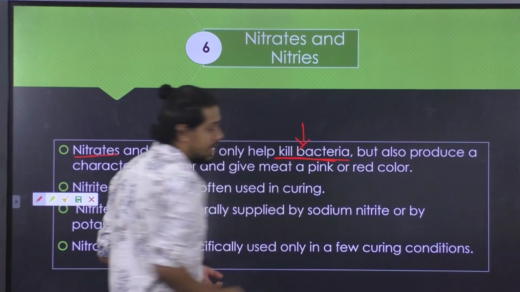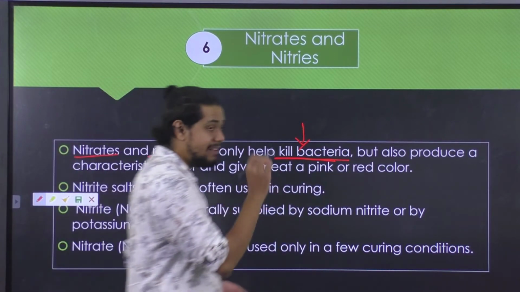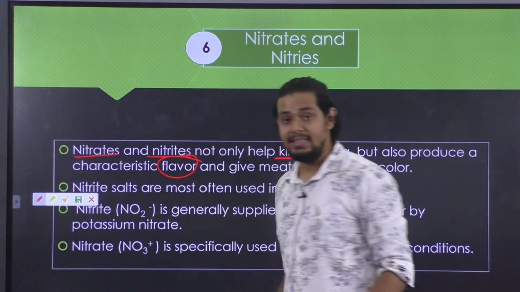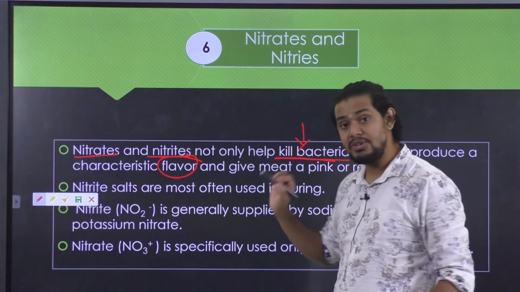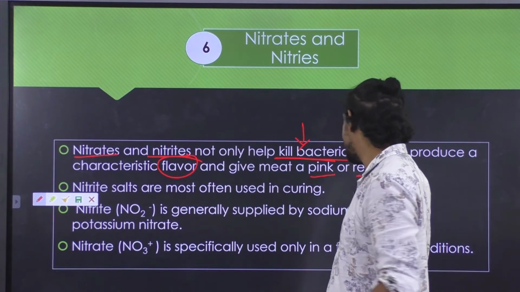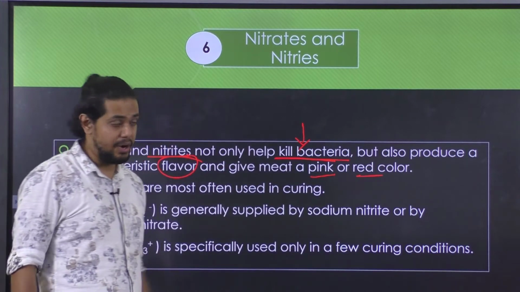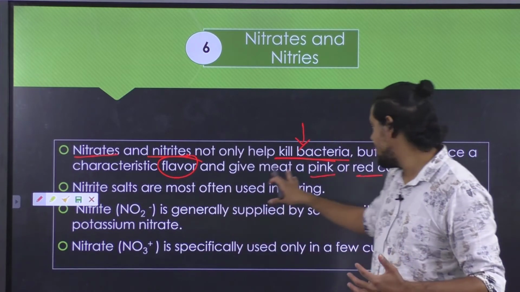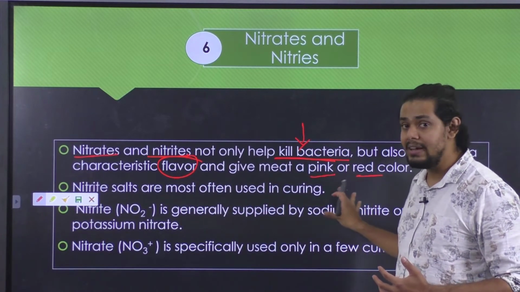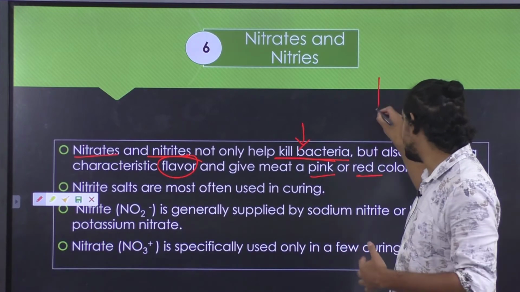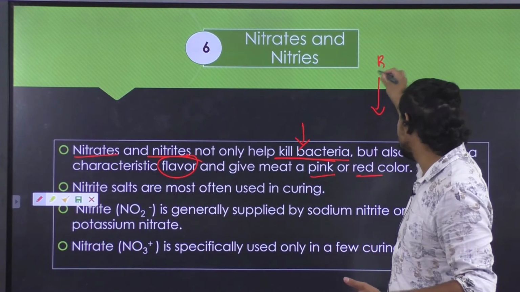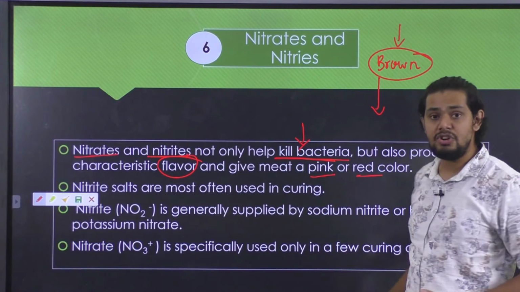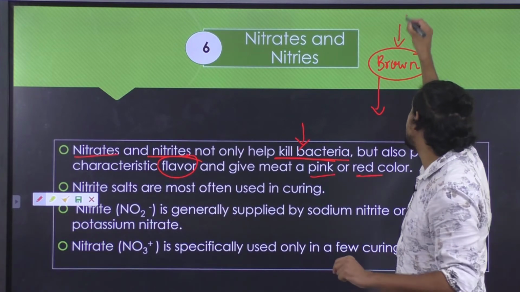So they will bring in the lysis of the bacteria, but also they will impart a certain characteristic flavor. Thereby it will also impart the characteristic color, which is pink or red, to the meat as well as meat product. This is highly desirable because the aesthetic appeal of the meat will increase if it appears pink or red in color. The aesthetic appeal will decrease if it is brown in color. The brown color in meat is effectively because of the formation of a significant pigment called metmyoglobin.